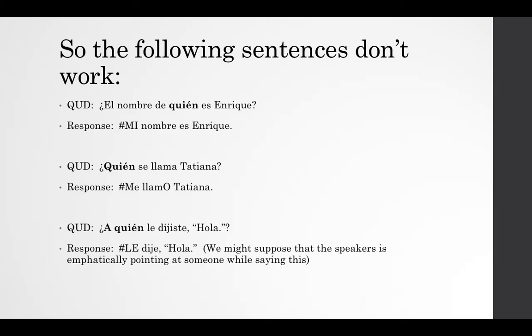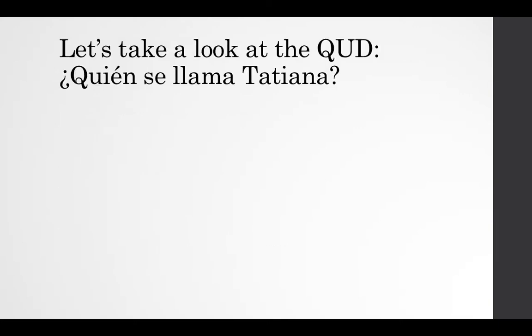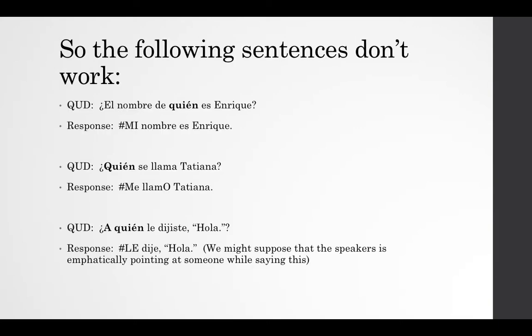¿Quién se llama Tatiana? "Me llamo Tatiana." That doesn't work, because we cannot stress verb endings. ¿A quién le dijiste hola? "Le dije hola." We cannot stress clitic pronouns. So we might suppose that the speaker is trying to say this and emphatically pointing at someone while saying this. And this is actually something that English speakers who are learning Spanish tend to do, is they'll stress things like clitic pronouns, because that's how we do it in English. But we can't do that in Spanish. We need to add that other element. A mi mamá le dije hola.